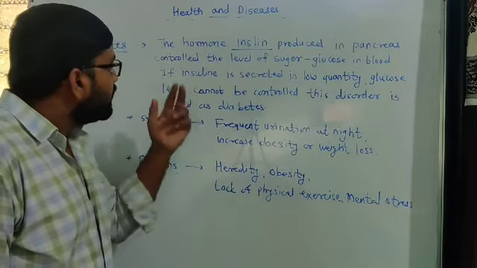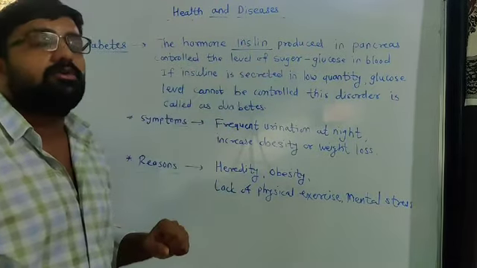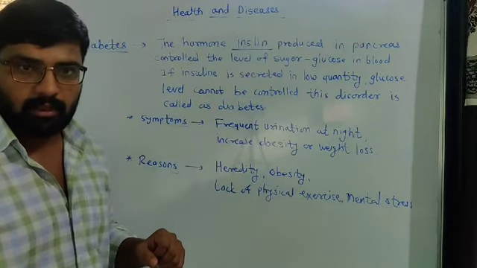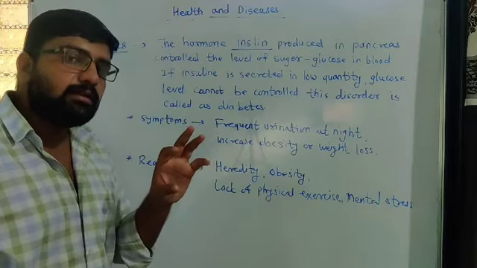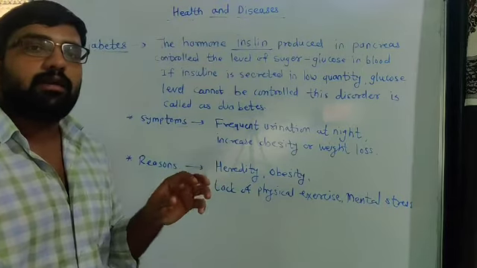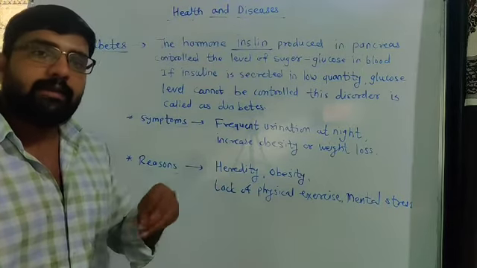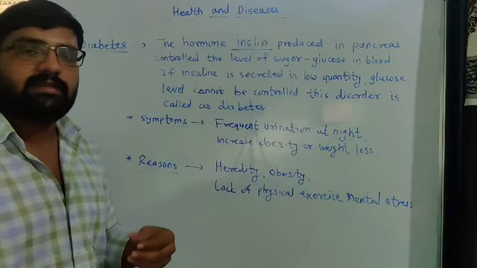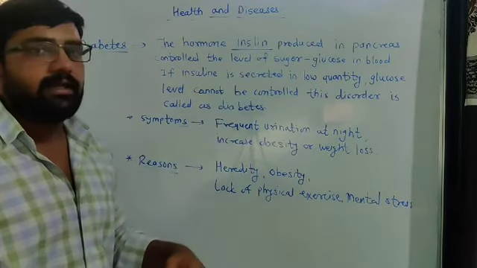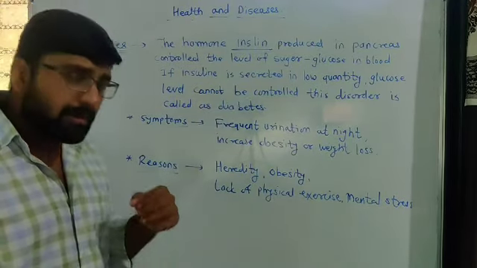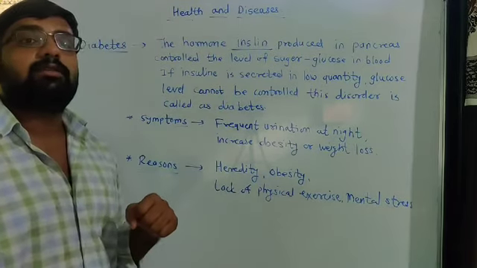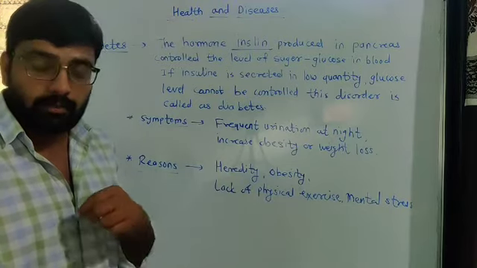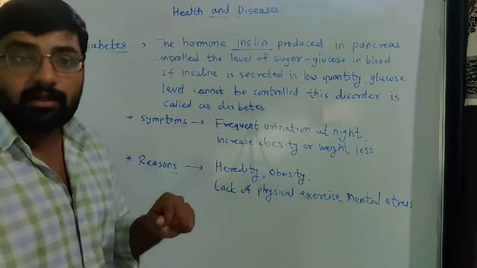It controls the level of sugar in blood. It allows only a limited amount of sugar to be present in the blood. If excess sugar is present, then it is stored outside the blood. But if this insulin level is low, or the pancreas secretion is low, then what happens?